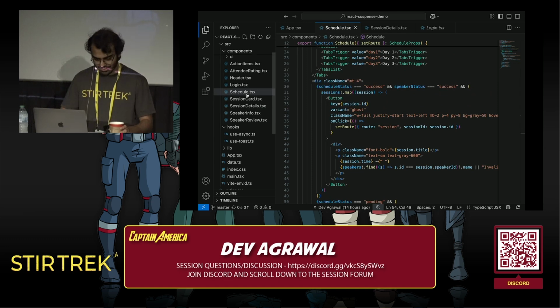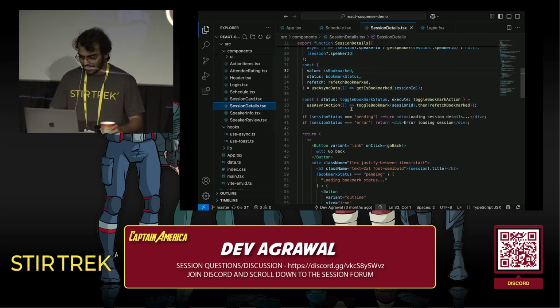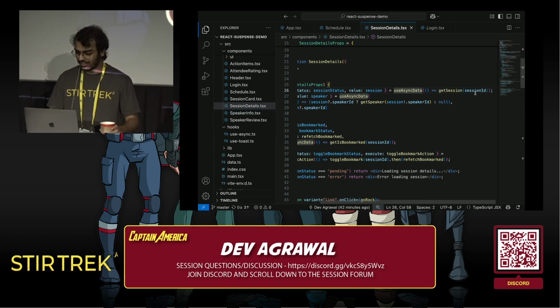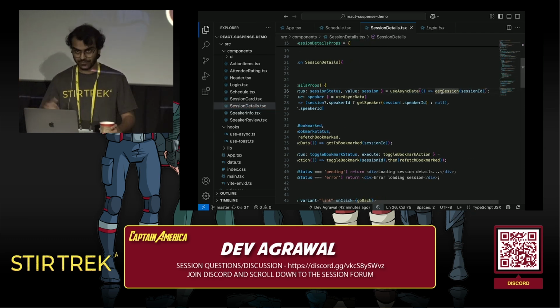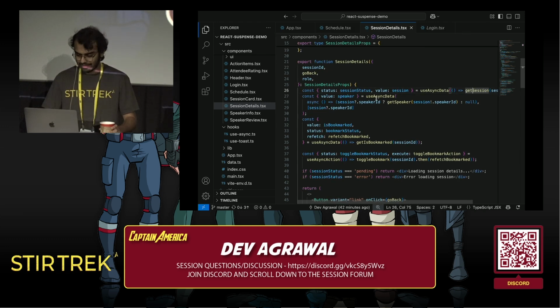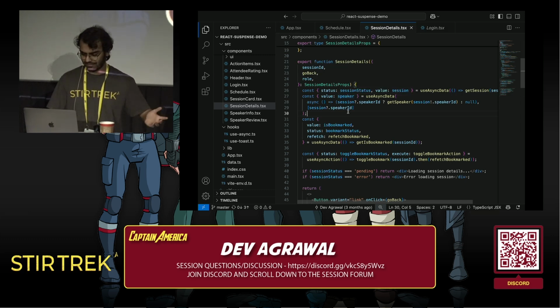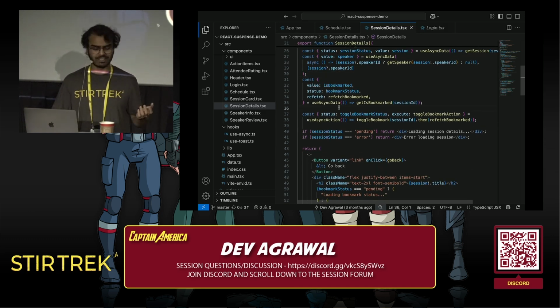Let's also see what the session details page looks like. Once again, we have our use async data, which we use to get the data for a single session, the session that you're on. Then we have another one where we get the speaker. So we're going to check if the session exists and then fetch that speaker. If not, we're just going to return null. So once again, you're going to see the status, the data here that could be session or null, and the speaker that could be speaker or null. Again, very familiar with all these patterns.